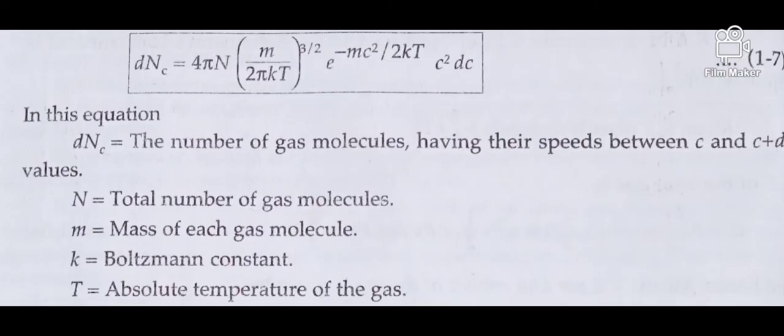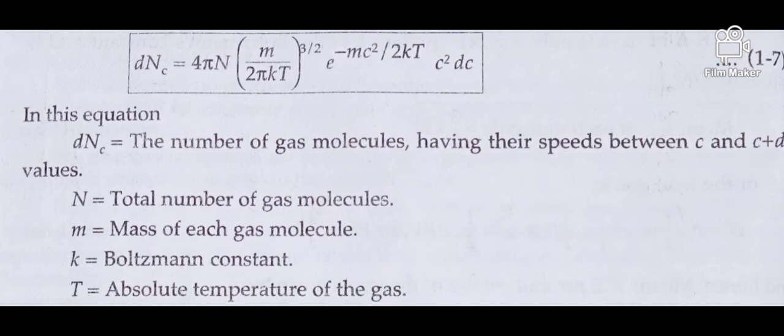Now today we discuss the law of distribution of molecular speeds. This is the equation of the distribution law of molecular speeds, that is dn_c equal to 4 pi N of (m by 2 pi kT) to the power 1 by 2, e to the power minus mc square by 2kT, c square dc.